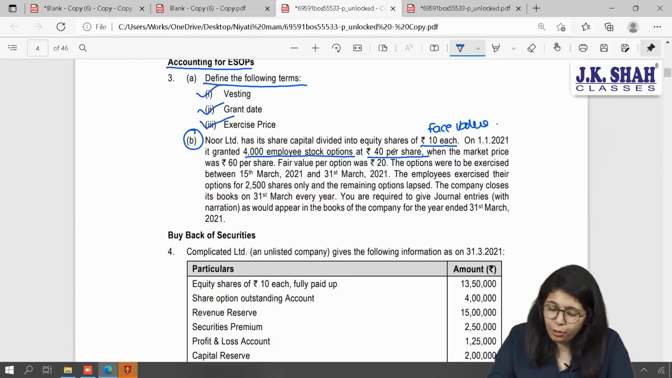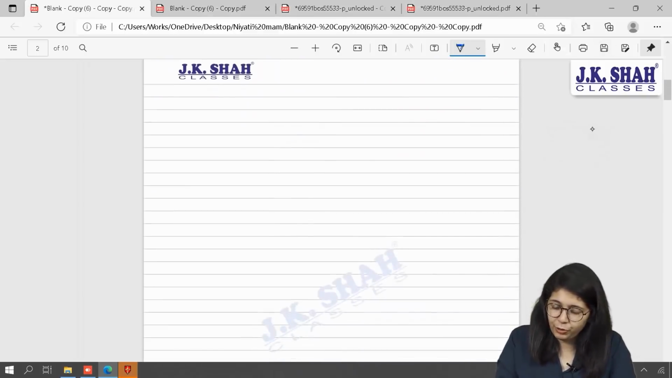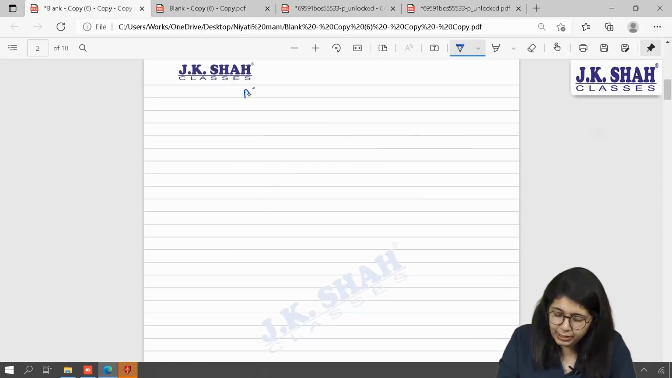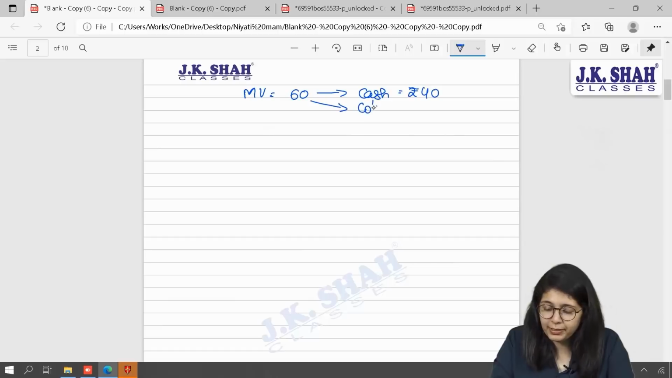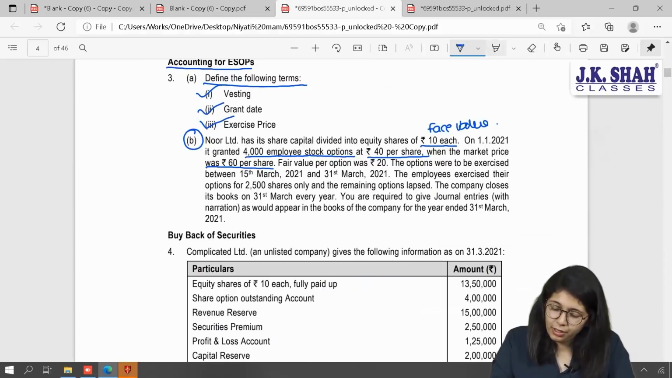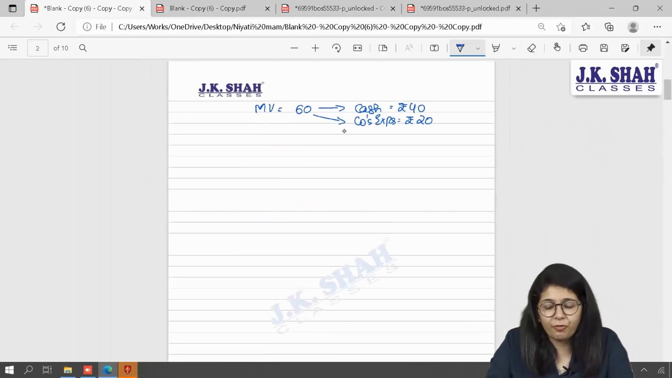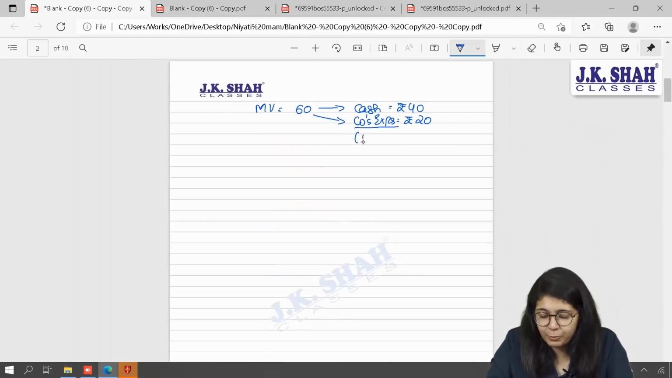And at that time, your market value was 60 rupees per share. So if I have to do a working for your next question, I will say market value is 60 rupees. We are demanding cash of only 40 rupees, which means the company is ready to bear expense. The company's expense will come to rupees 20 per share. What have they mentioned? Fair value per option was 20. What do you mean by fair value per option? Fair value per option is nothing but the company's expense.